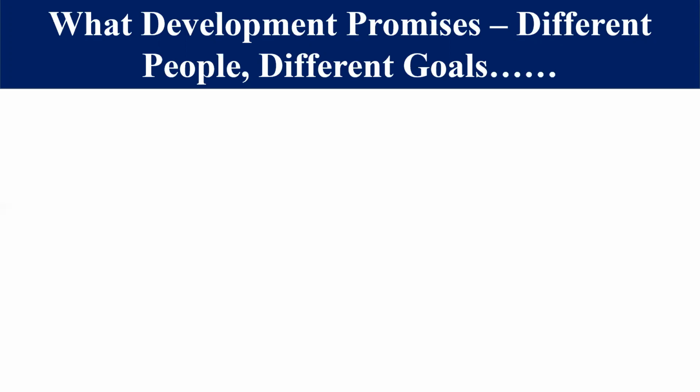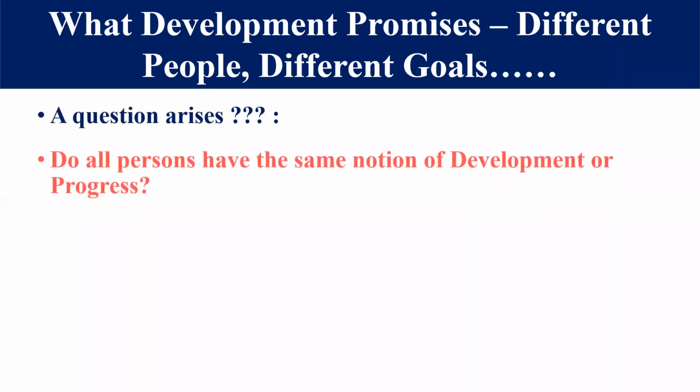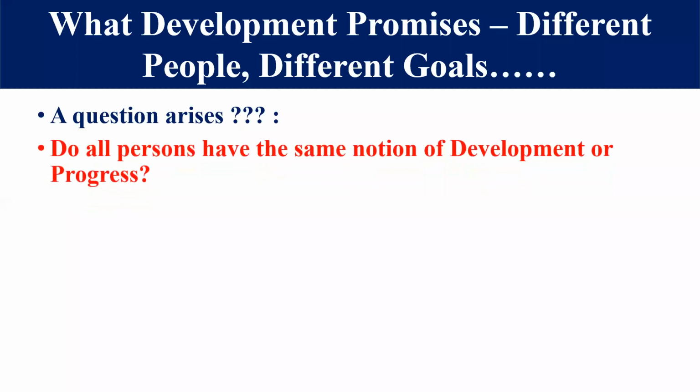Now students, we will move to our next topic, that is what development promises. It means different people have different goals. First of all, we will discuss this. Now students, one question arises here: do all persons have the same notion of development or progress? Does every person mean the same thing by development? If you want the answer to this question, the answer will be no. Whenever you think about yourself, you have some development goal.